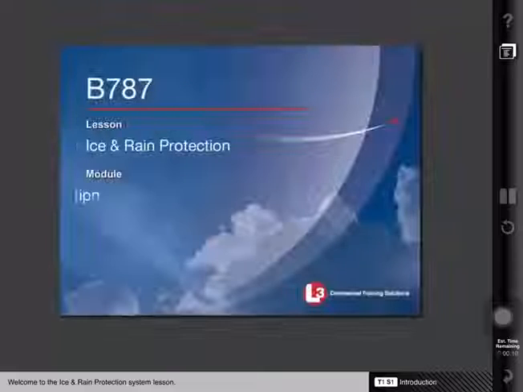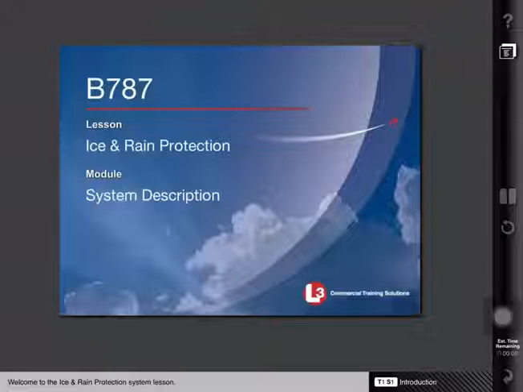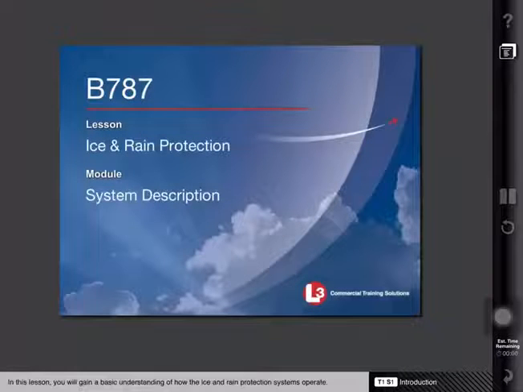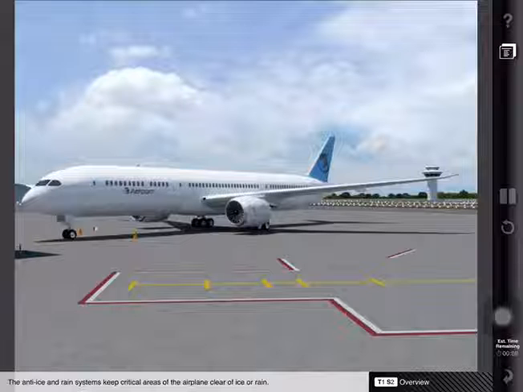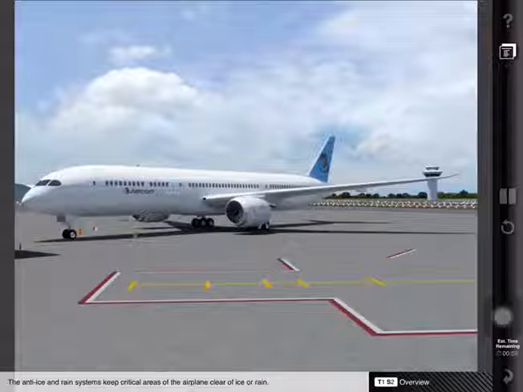Welcome to the Ice and Rain Protection System lesson. In this lesson, you will gain a basic understanding of how the ice and rain protection systems operate. The anti-ice and rain systems keep critical areas of the airplane clear of ice or rain.